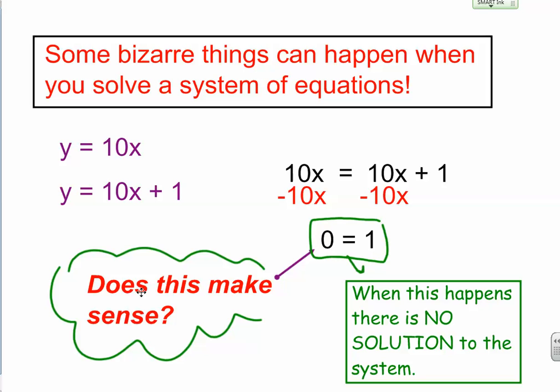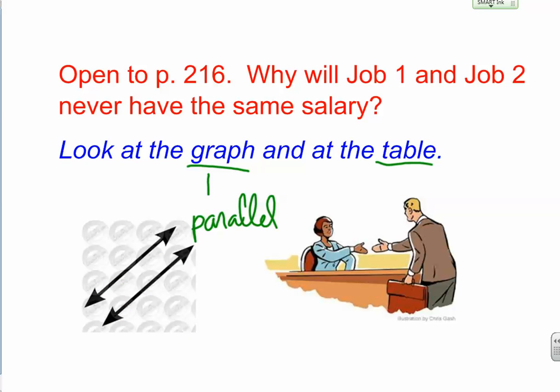And I said, does it make sense? Does 0 ever equal 1? Well, no, it doesn't ever equal 1. And so when this happens, there's no solution to the system, which means that these two lines are parallel, and when I solve it algebraically, I get something that's not true, and that means no solution to the system of equations.